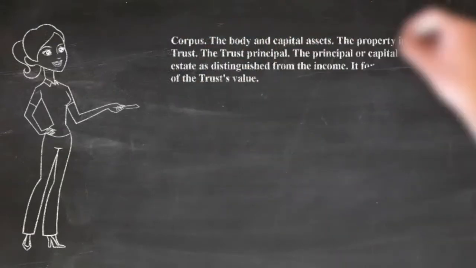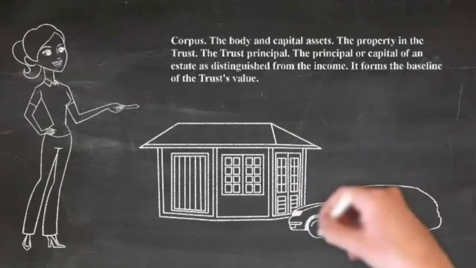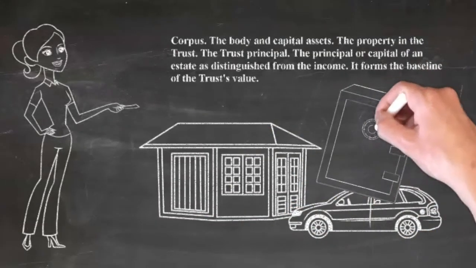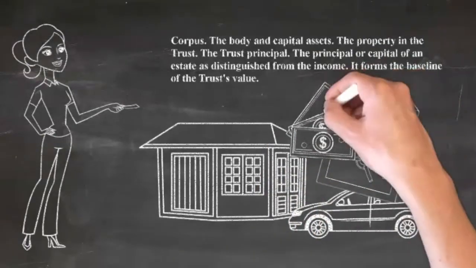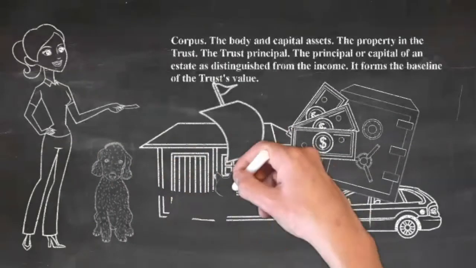Corpus. The body and capital assets. The property in the trust. The trust principal. The principal or capital of an estate, as distinguished from the income. It forms the baseline of the trust's value.